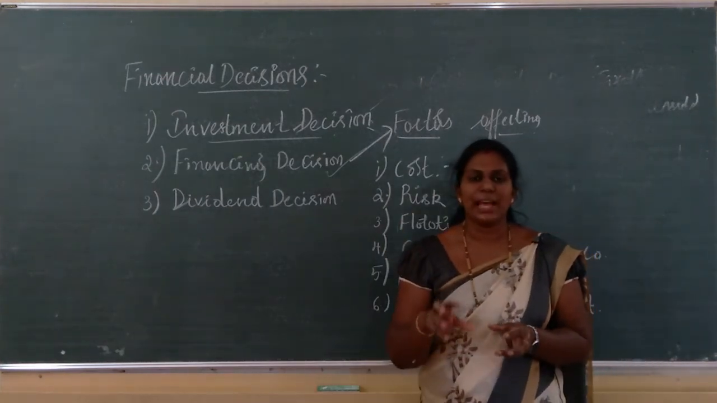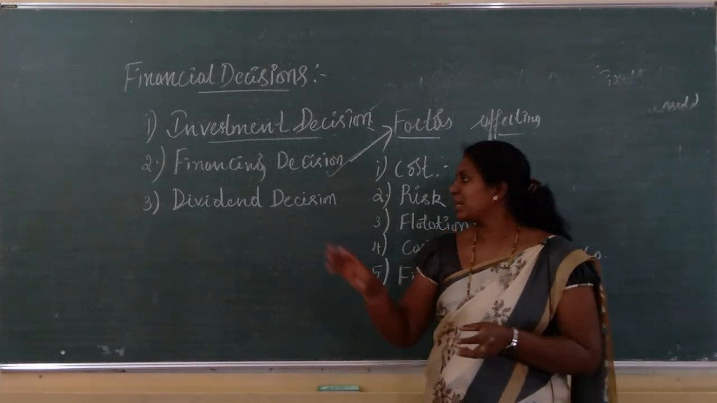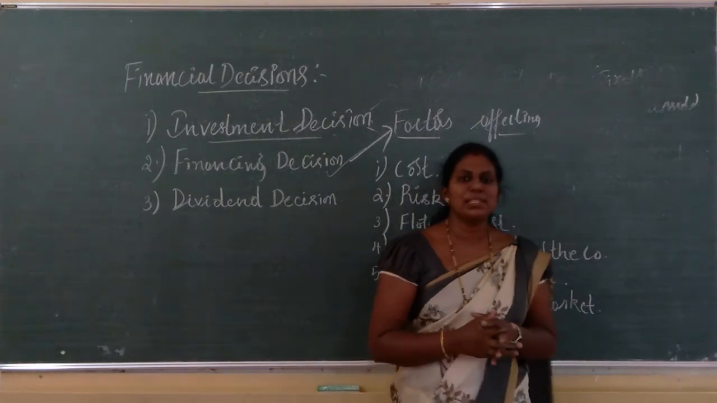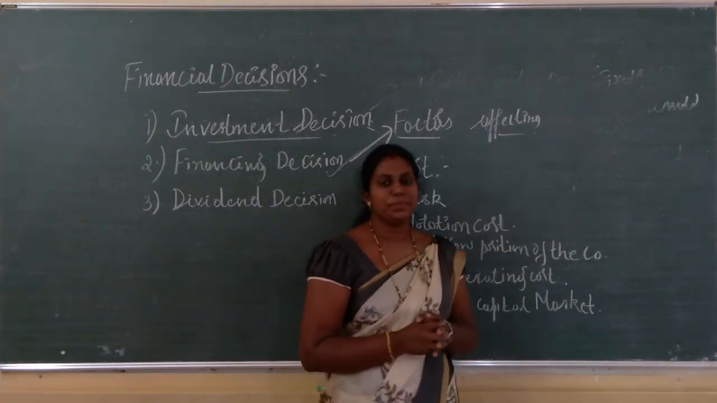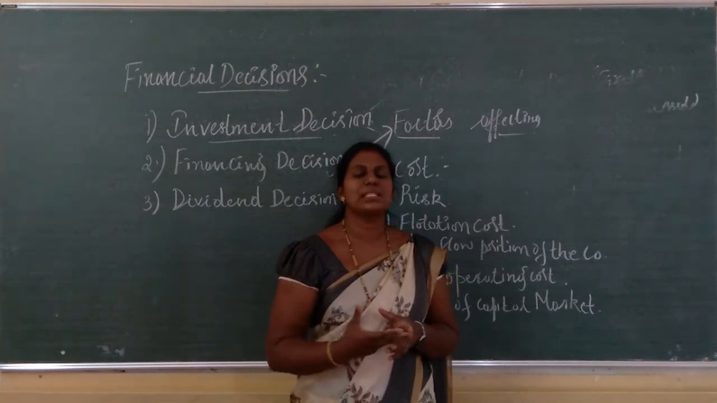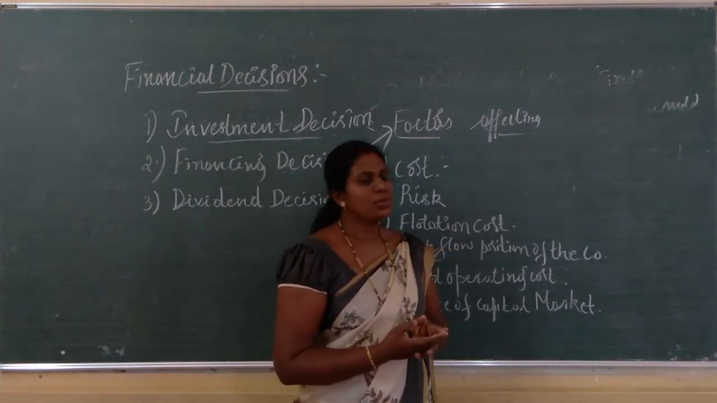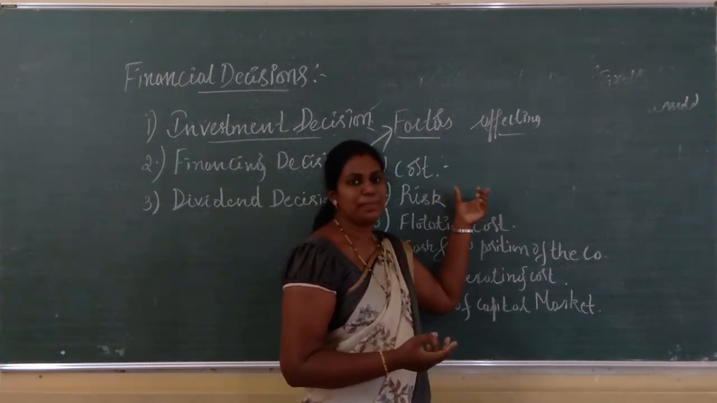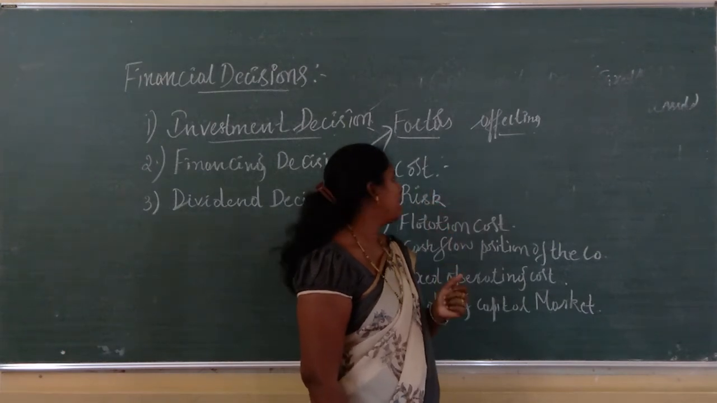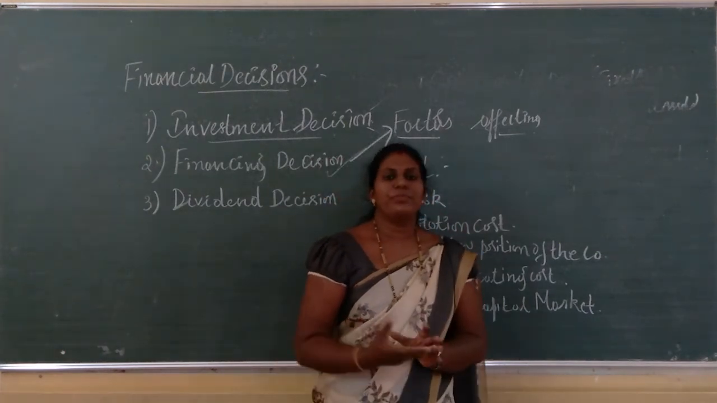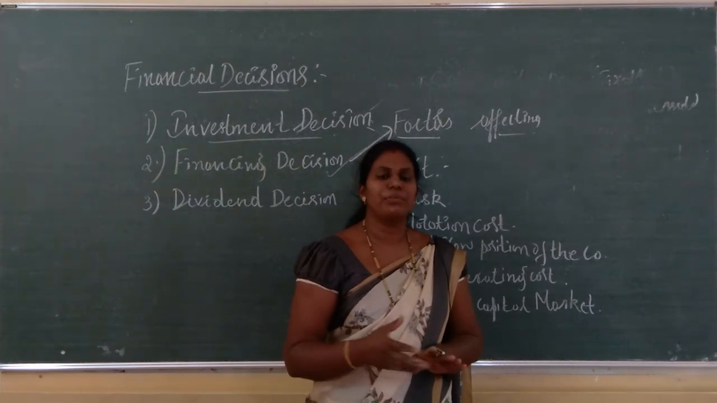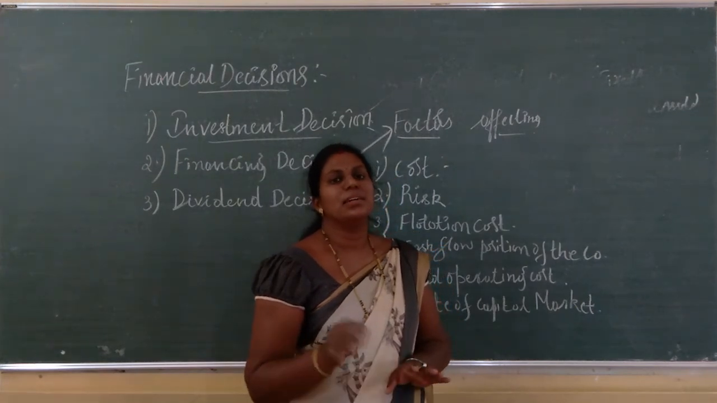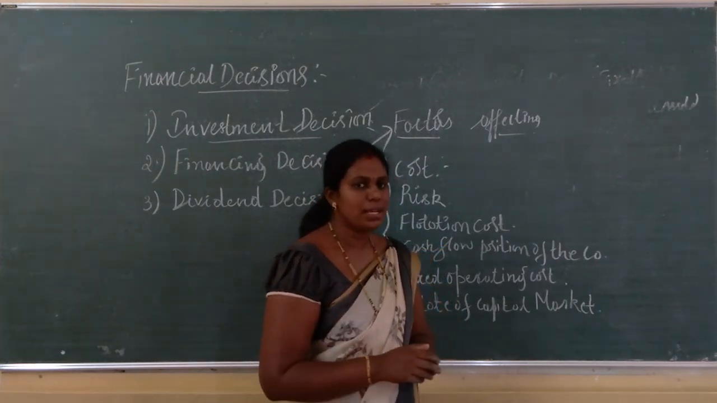So any organization, while raising the fund, has to take care of this financial decision properly. And if we see the factors affecting this financial decision, first one is the cost. The cost of raising this fund has to be seen. The manager has to choose the source of fund which is cheap. Where the expense is less, that must be selected. Risk: when we raise the fund from various sources, each and every source has its own risk. The risk has to be analyzed and the source with the least risk has to be selected.